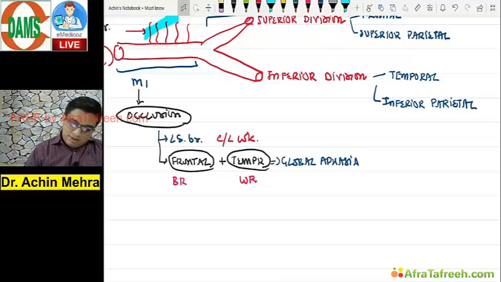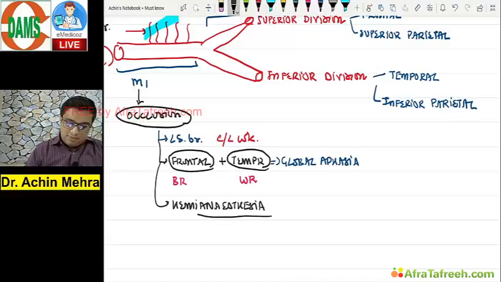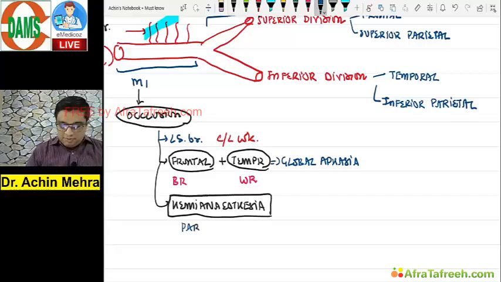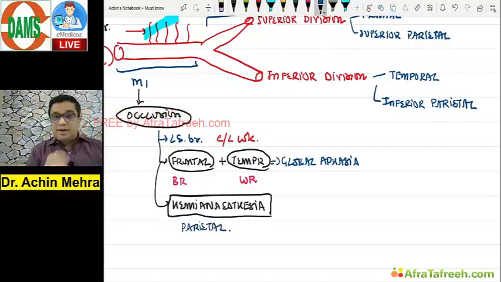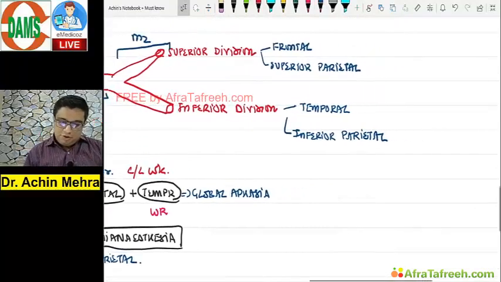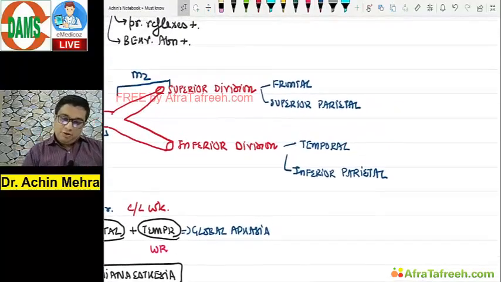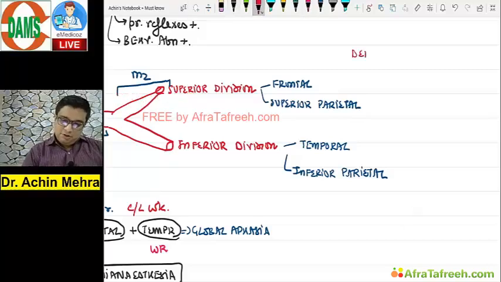Correct? Now, these patients are also going to suffer with hemianesthesia. Why? Because parietal cortex is involved finally in that. Parietal cortex is a sensory cortex. Due to the involvement of the parietal cortex here, we're going to get hemianesthesia. So these are the quick points. If an M1 occlusion occurs, what is going to be the problem? I'll take you here now. M2 occlusion, superior and inferior division. What could be the deficit? Now let's mark here. What could be the deficit?